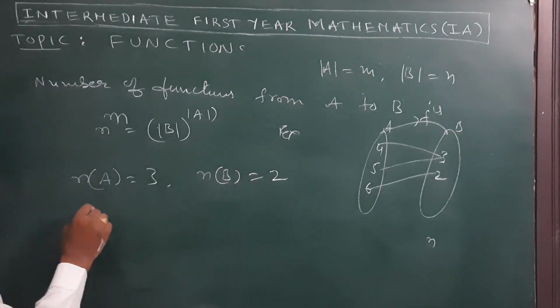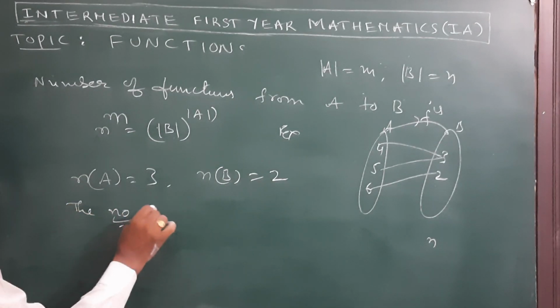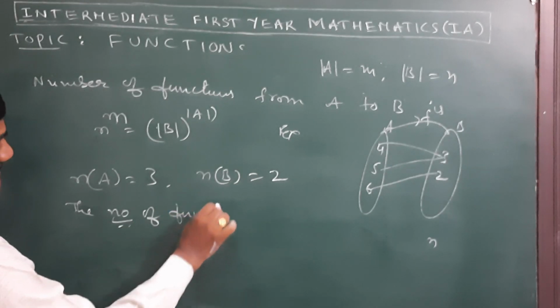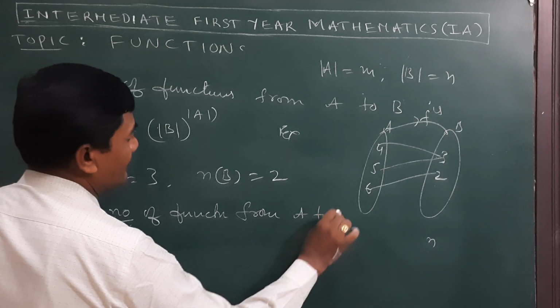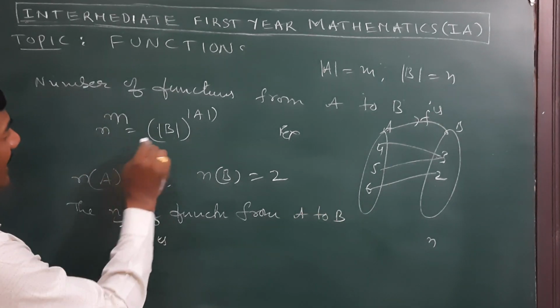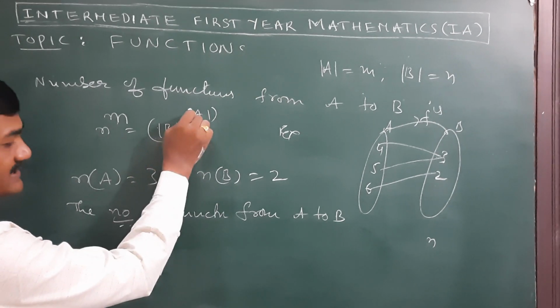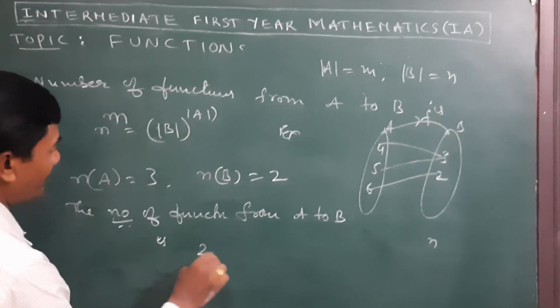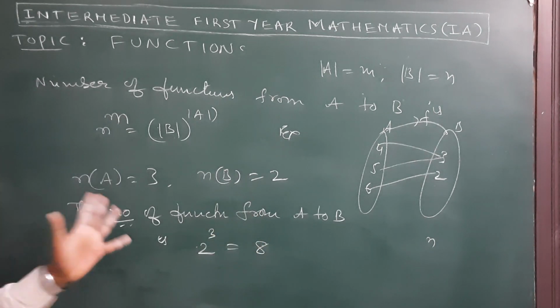So the number of functions from A to B, what is the formula? Order of B power order of A, that is, the number of elements in B power the number of elements in A. So that is 2 power 3. 2 power 3 means 2 into 2 into 2, which is 8 only.